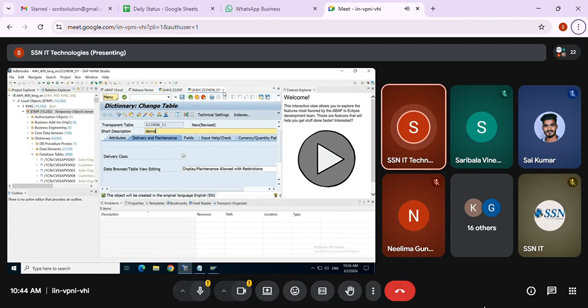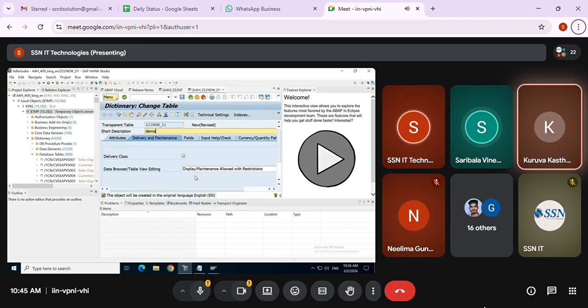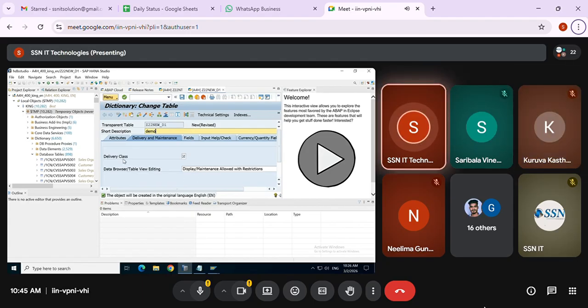So on cloud means you don't see this GUI at all. Everything will be done with SQL statements only. Clear? Then you don't have GUI, so how are you going to create the table, the program, the screens? That and all are different things I'm going to discuss after finishing this, when I start RAP. At that time I'll discuss, because if I discuss that now itself, a lot of confusion will be there.